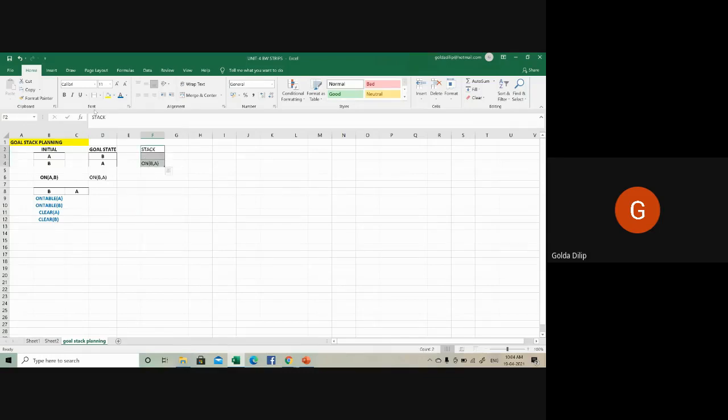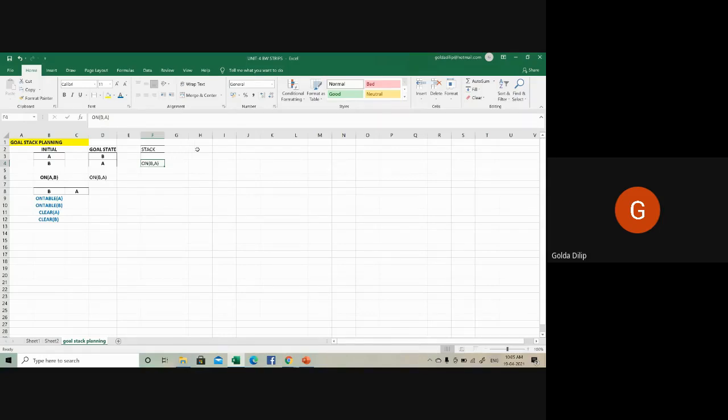Now what do I do? My stack is having this. As per our goal stack planning algorithm, you remove on(B, A) from the stack and put the preconditions onto the stack.